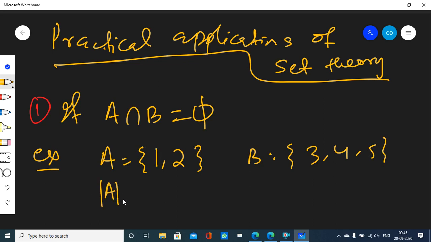Well, can you tell me what is the cardinality of A? How many elements are there in A? 2, right? There are 2 elements in set A, right? Okay. What is the cardinality of B? How many elements are there in B? 3. The cardinality of B is 3, right?